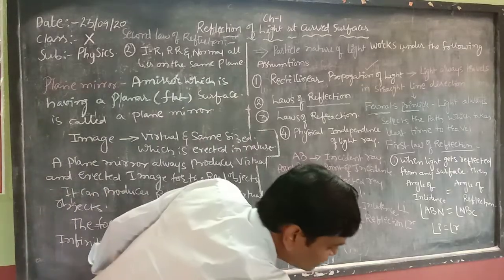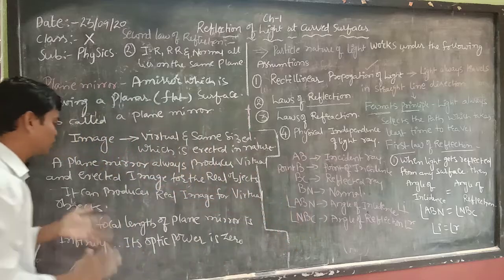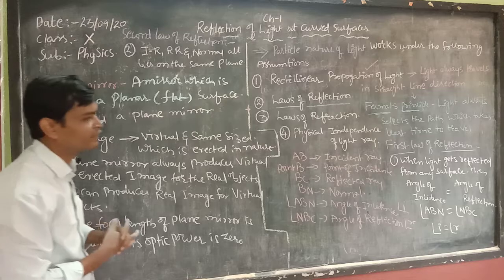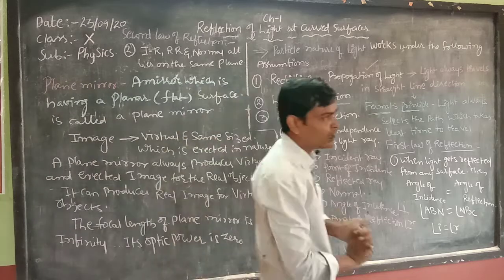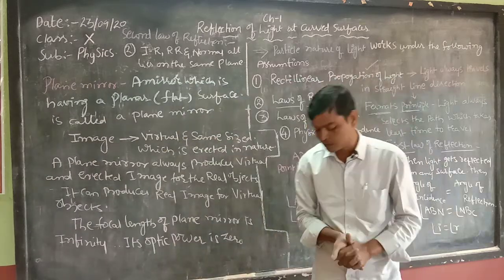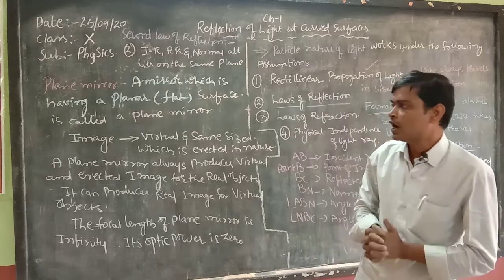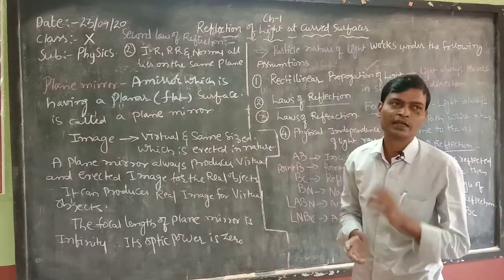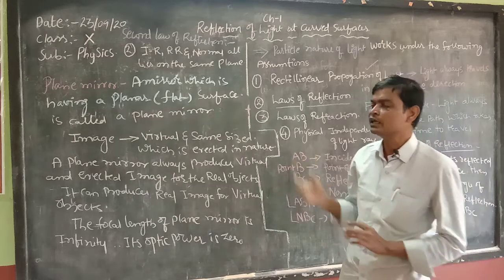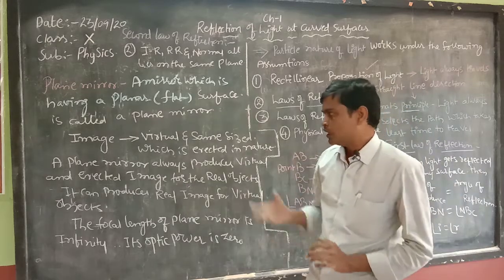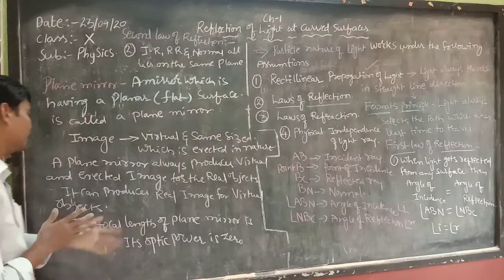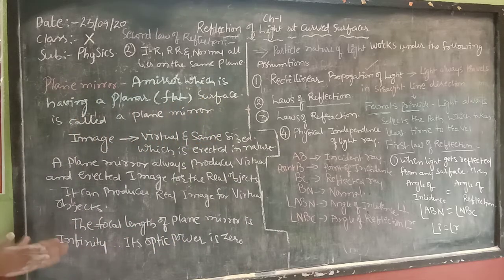Now, once again we will revise the plane mirror. A plane mirror is a mirror which has a planar or flat surface. The image formed by a plane mirror is always virtual and erect in nature.